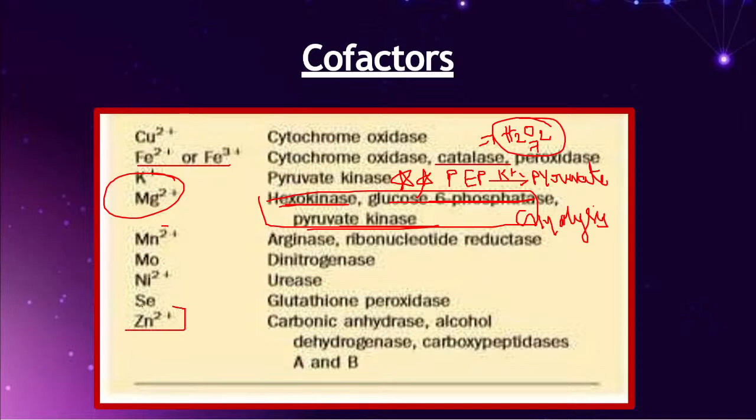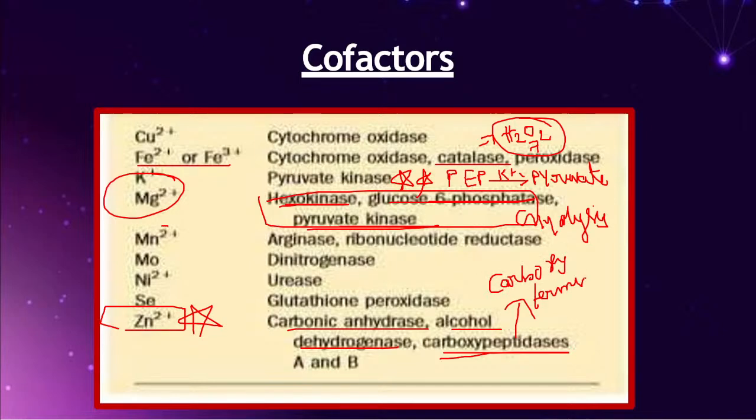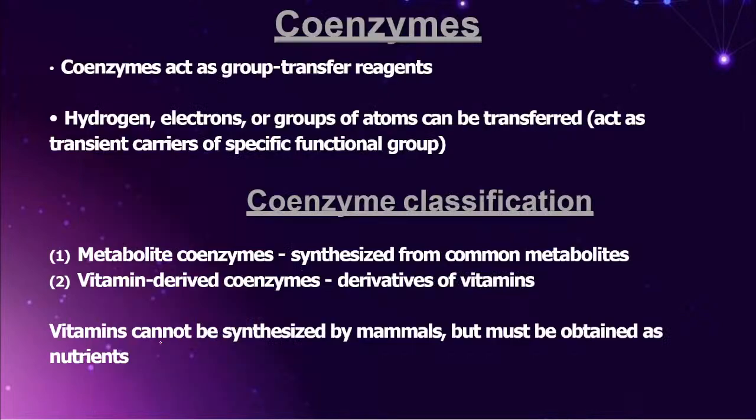And very important is zinc, which was asked in the exam. Carbonic anhydrase enzyme, alcohol dehydrogenase enzyme, carboxypeptidase enzyme. What is the carboxypeptidase enzyme? It cleaves the carboxy terminal domain of the peptide. The carboxy terminal domain of the peptide can be broken down by this carboxypeptidase enzyme, and this enzyme uses zinc as its major cofactor.